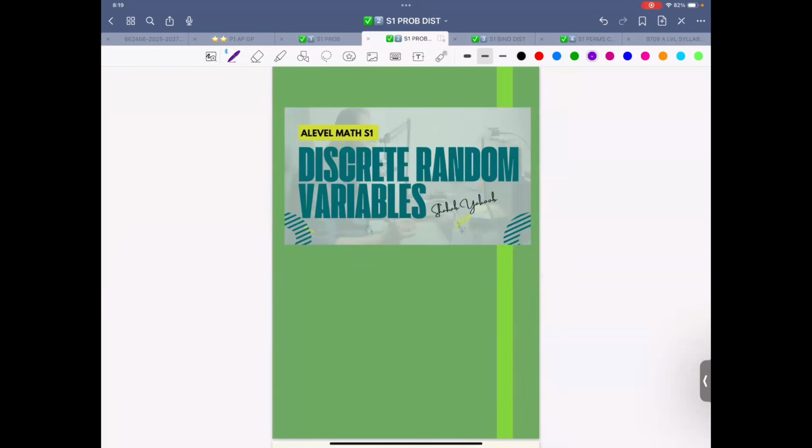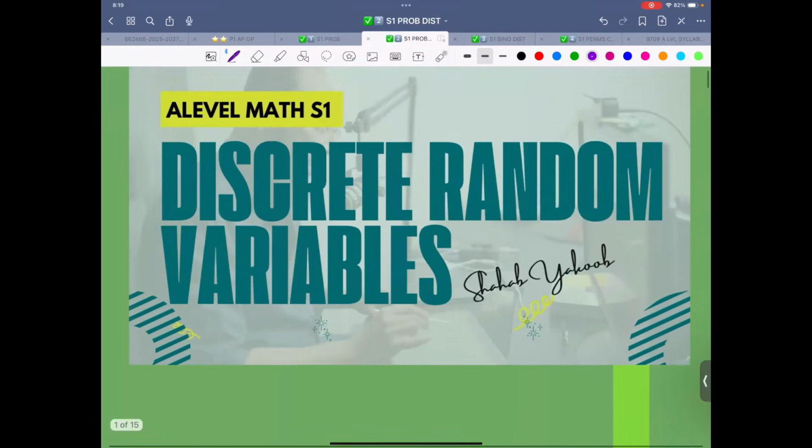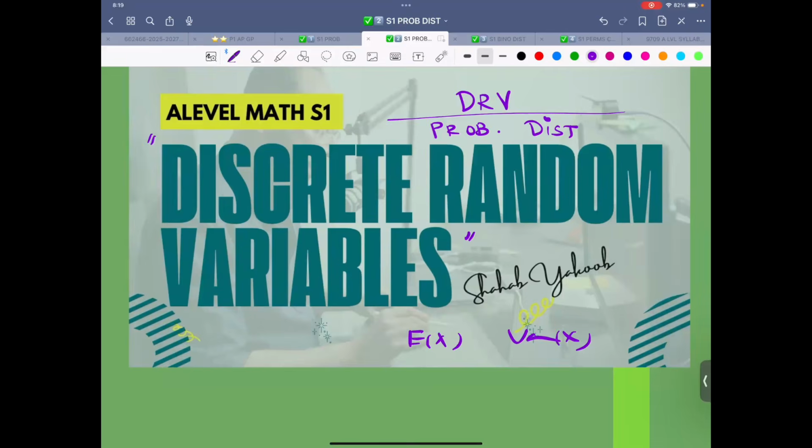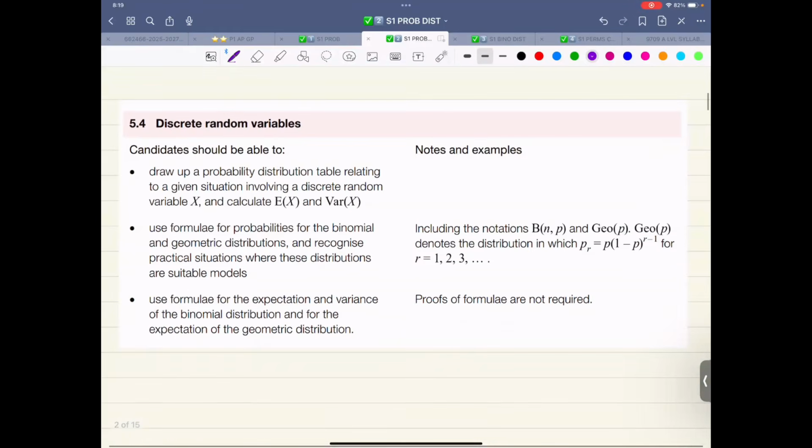So now let's stop probability. Let's move to probability distribution, the second thing. That one phase is all done and dusted. Now we are moving to discrete random variable, DRV, also known as probability distribution, also known as the chapter with expectation and variance. That is what is written in the syllabus: draw up a probability distribution table relating to a given situation involving a discrete random variable, calculate expectation and variance.